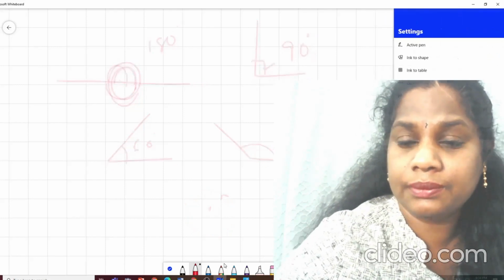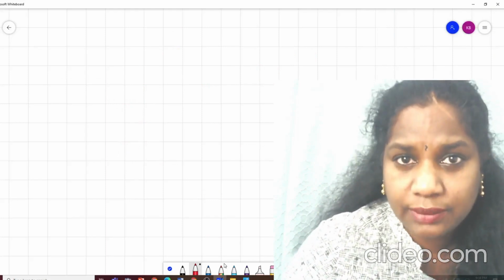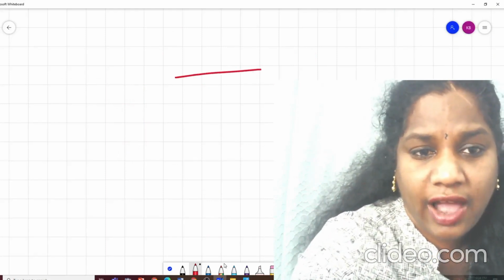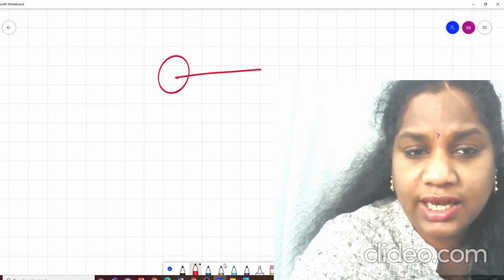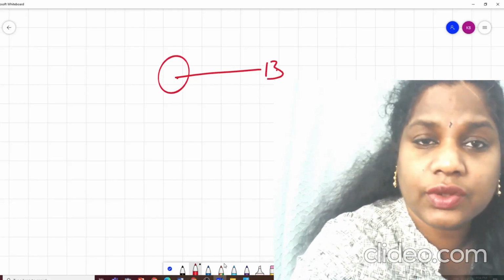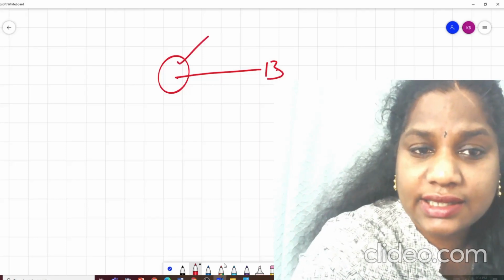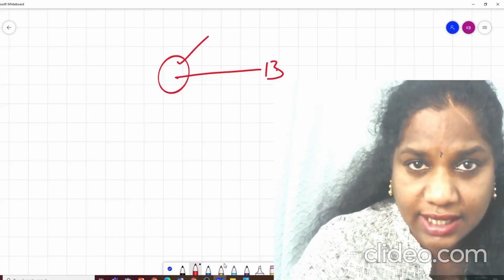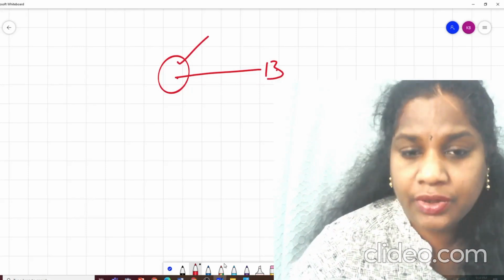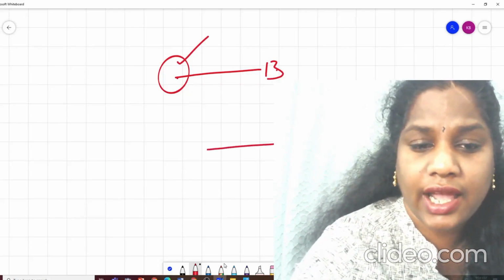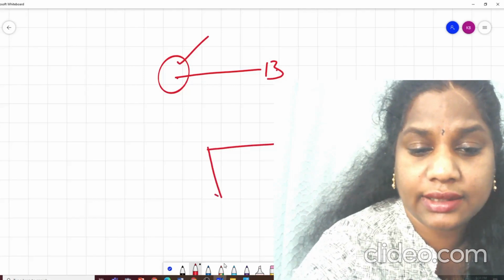Any problem with the complete angle? If you have a line like this and they draw something like this, you have to be very clear that this is 360 degrees and this is the complete angle. Okay. Now suppose I have something like this.